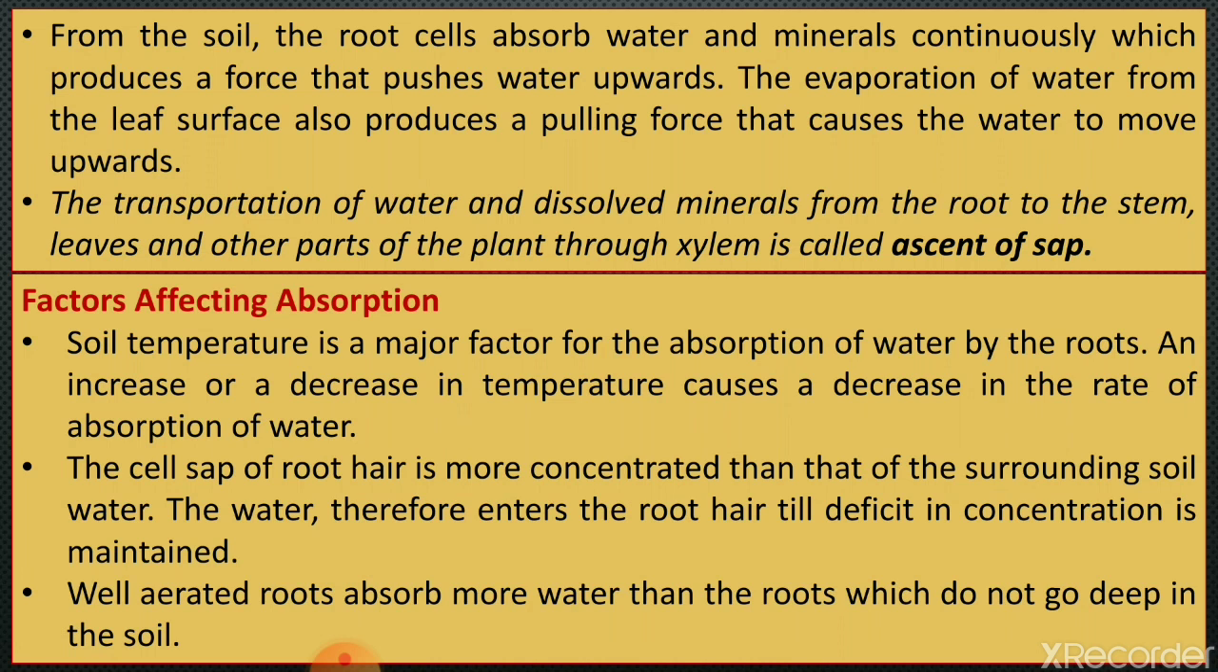Now, factors affecting absorption of water. The first one is soil temperature. Soil temperature is a very major factor for the absorption of water by the roots. The optimum temperature for water absorption is 20 degrees Celsius to 30 degrees Celsius, and an increase or a decrease in temperature causes a decrease in the rate of absorption of water.